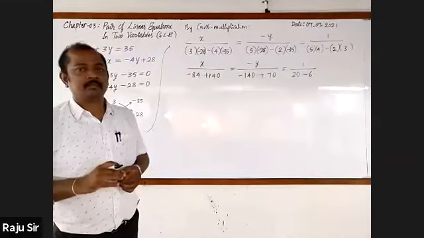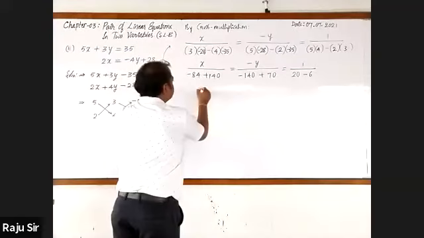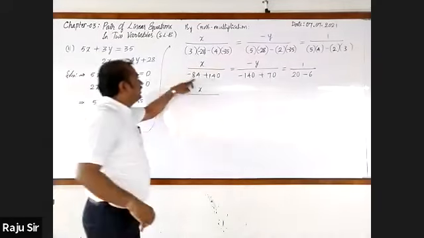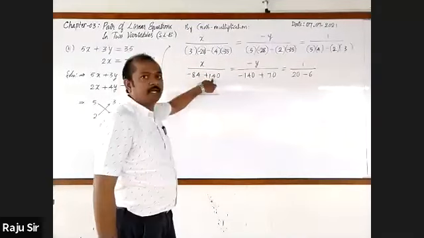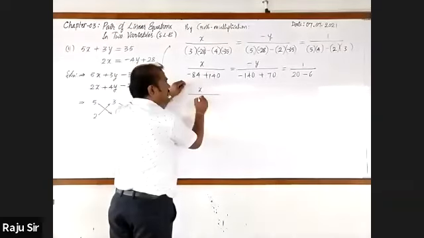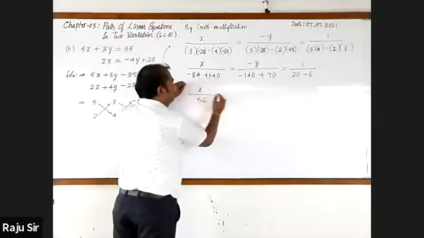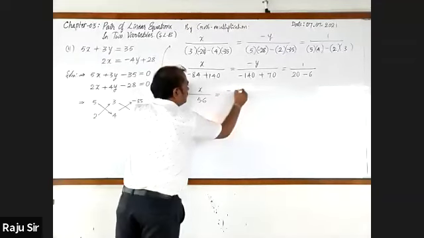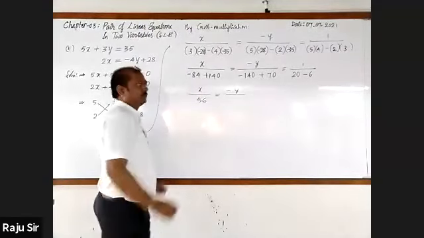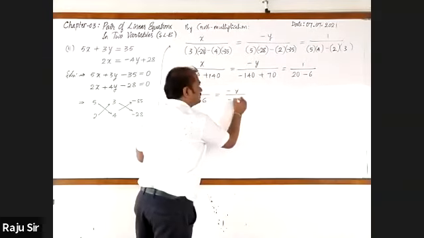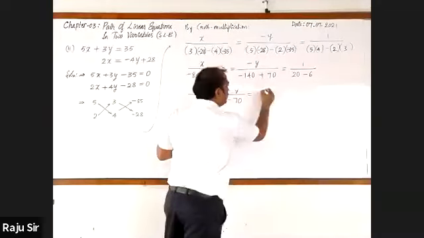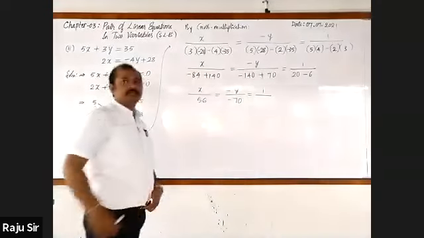Yes, sir. Okay. x by, subtract this 84 in 140. How much will you get? It will be 56. 56 equal to minus y by minus minus 1 70, minus 70, this is equal to 20 minus 6, 14.